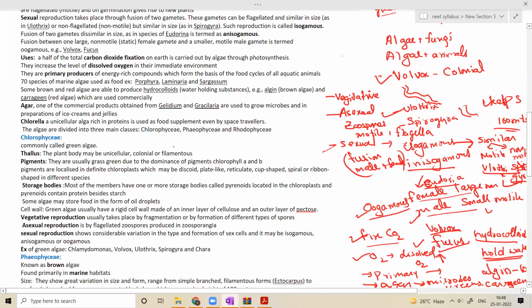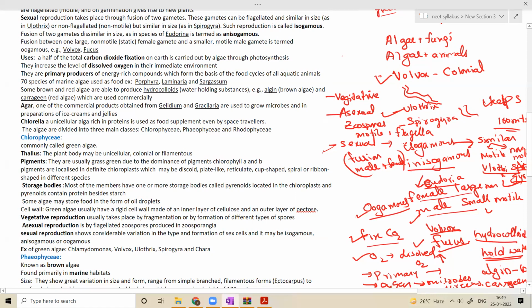Chlorella is a unicellular alga rich in proteins, used as a food supplement even by space travelers. This is basically unicellular protein. So protein rich food, Chlorella, is one of the very protein rich foods. Even tablets of Chlorella are available in the market, which are rich in proteins, a nutritious substrate.